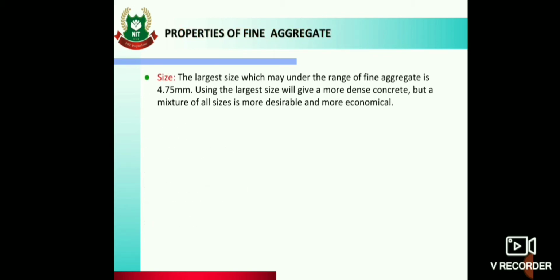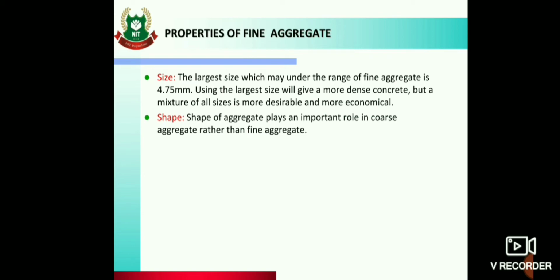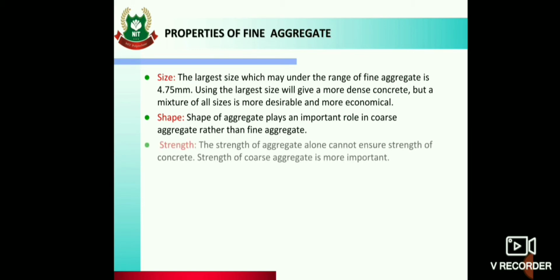Then size. The largest size in the range of fine aggregate is 4.75 mm. Using the largest size will always give more dense concrete, but a mixture of all sizes is more desirable and more economical. There should not be only one size of aggregate present, there should be a mixture of all sizes. Then shape. Shape of aggregate also plays an important role, but in the case of coarse aggregate, not in the case of fine aggregates. Then strength. Good aggregates will always give good strength concrete.